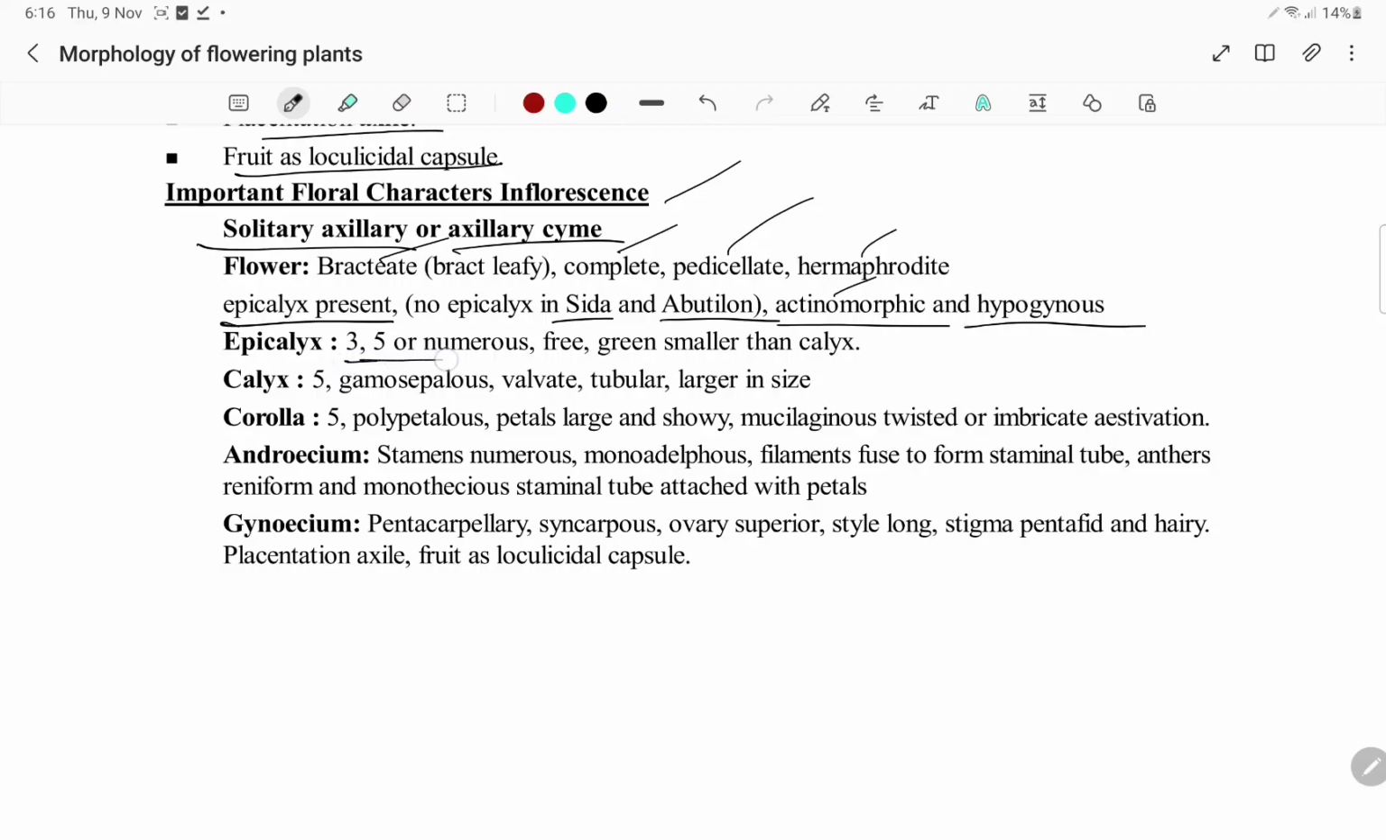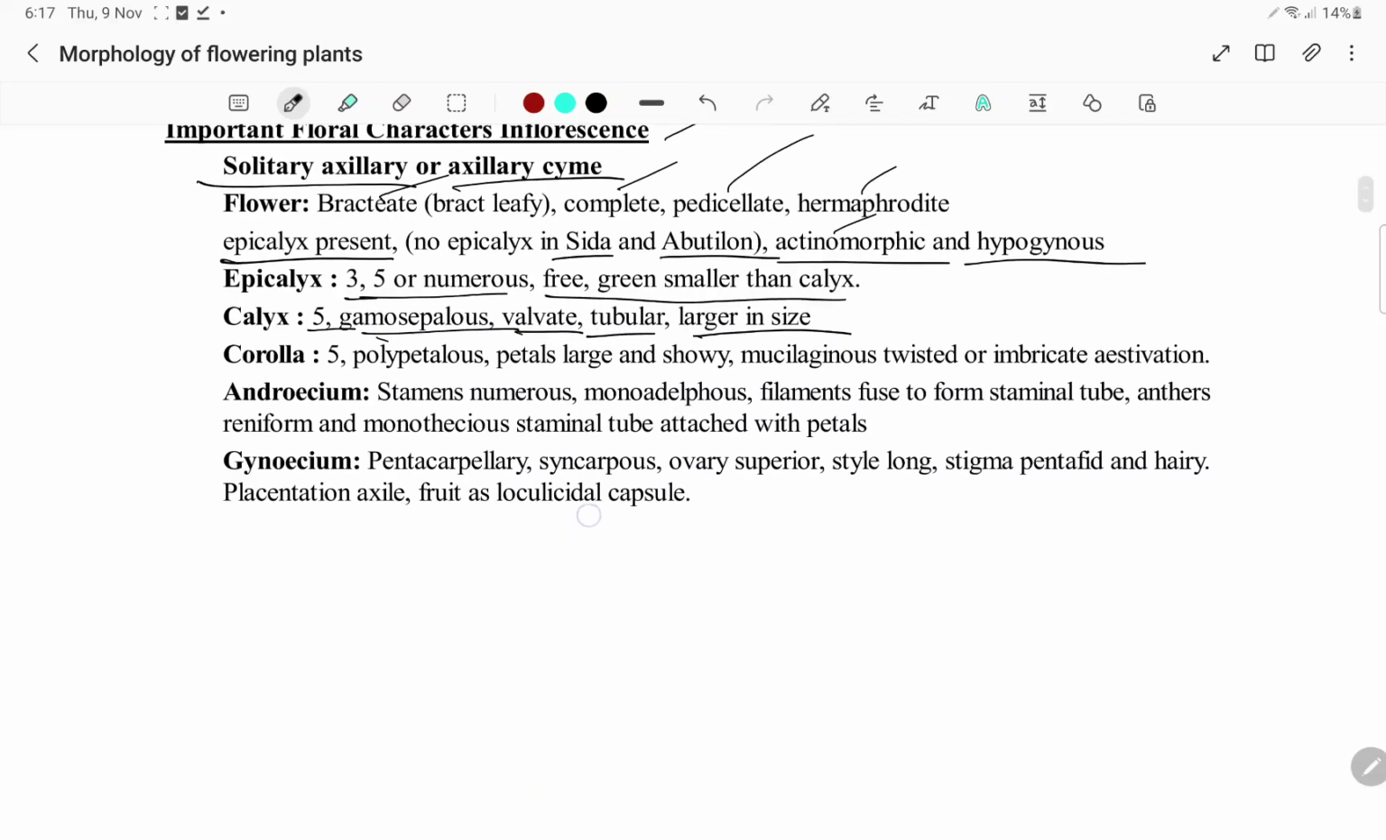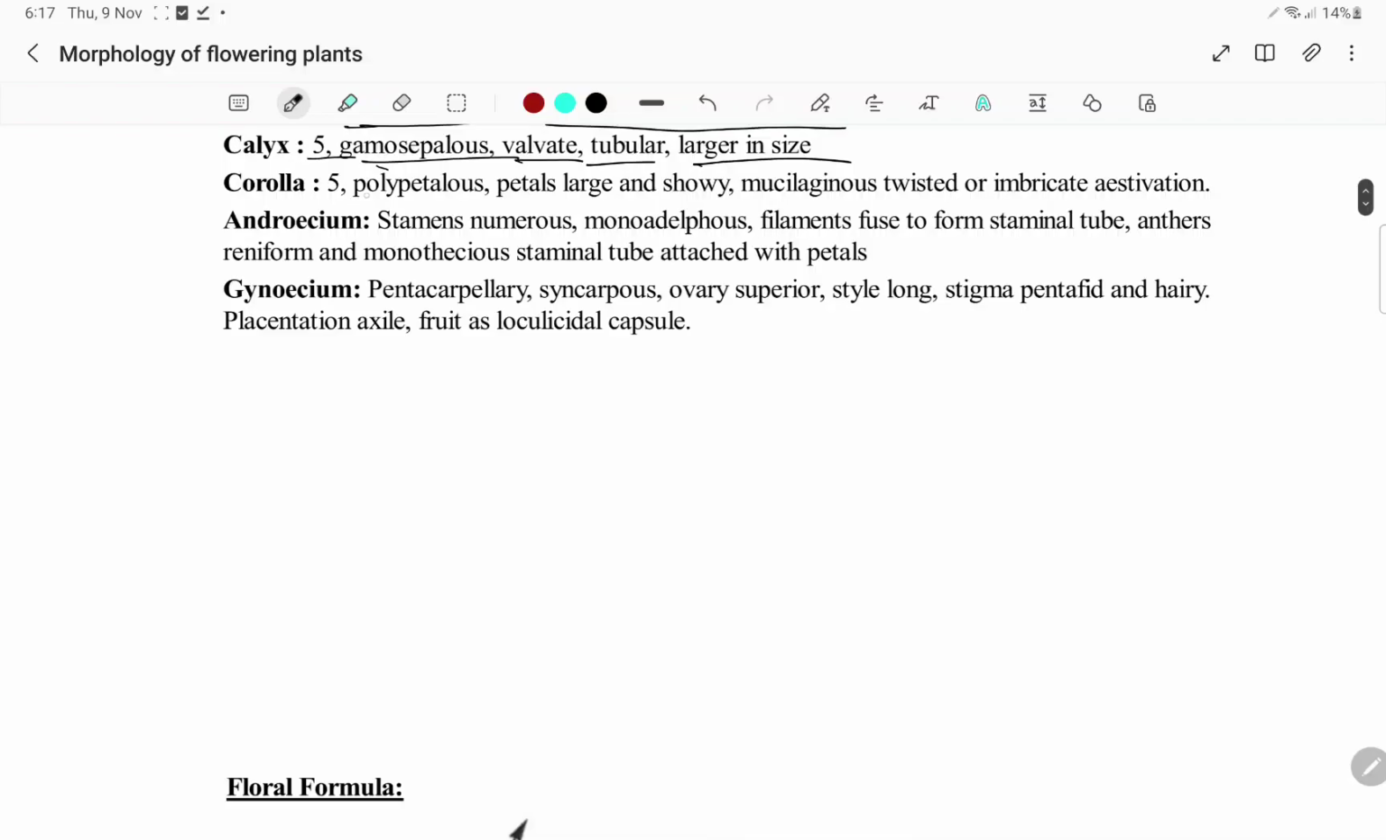Epicalyx is 3, 5 or numerous, free, green, smaller than the calyx. Calyx 5, gamosepalous, which is united, valvate, tubular and larger in size. Coming to the corolla, you will have 5 polypetalous petals. Petals are large and showy, mucilaginous, with twisted or imbricate aestivation. Imbricate aestivation in the case of Brassicaceae.